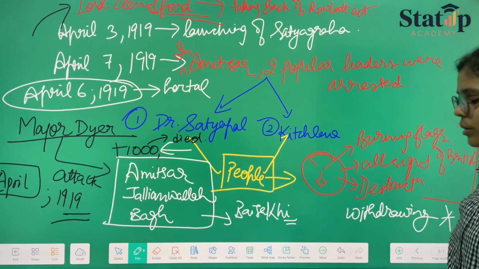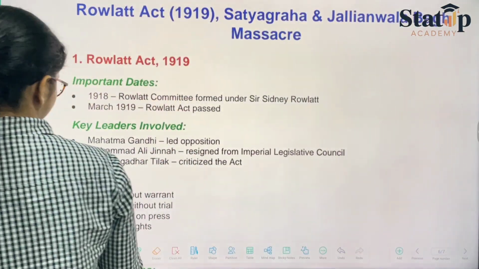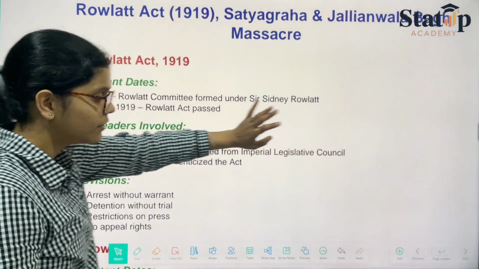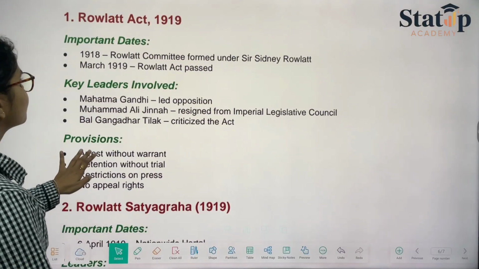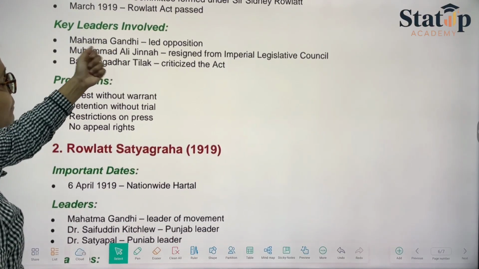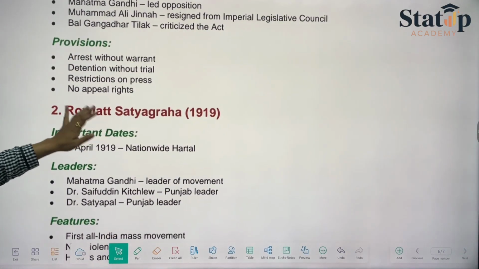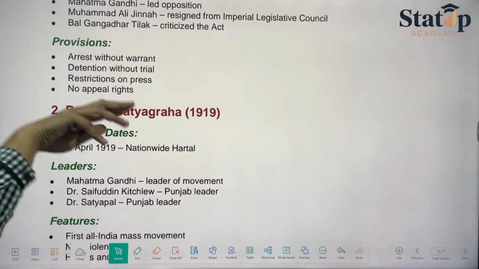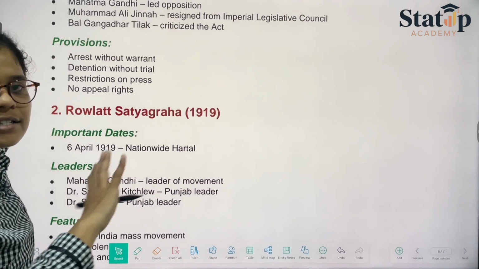All right, so let's come to our main topic. The Rowlatt Act 1919. The Rowlatt Act Committee was headed by Sir Sidney Rowlatt, as we have just studied, and it started in March 1919. This act was passed. The key leaders were Mahatma Gandhi, Muhammad Ali Jinnah and Bal Gangadhar Tilak. The provisions were arrest without warrant, detention without trial, and restrictions on the press. Communication during that period was on the basis of press, so no appeal rights were given.